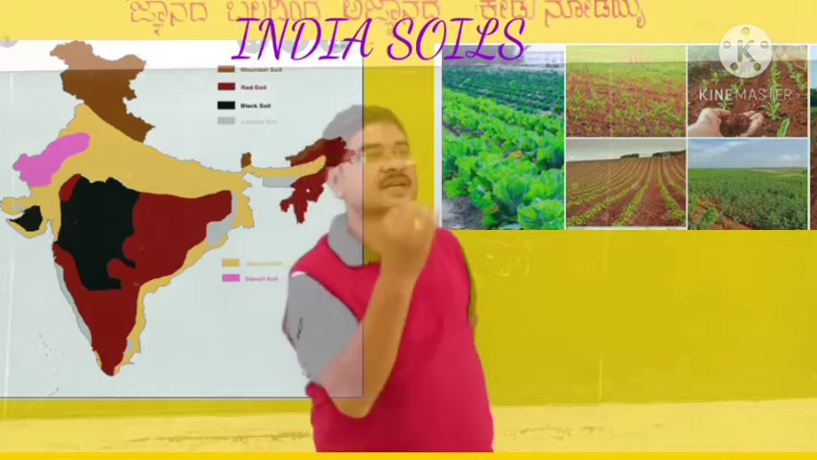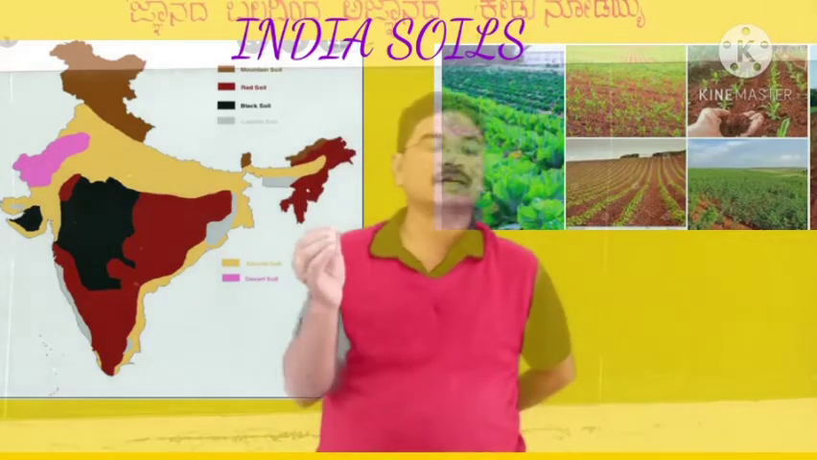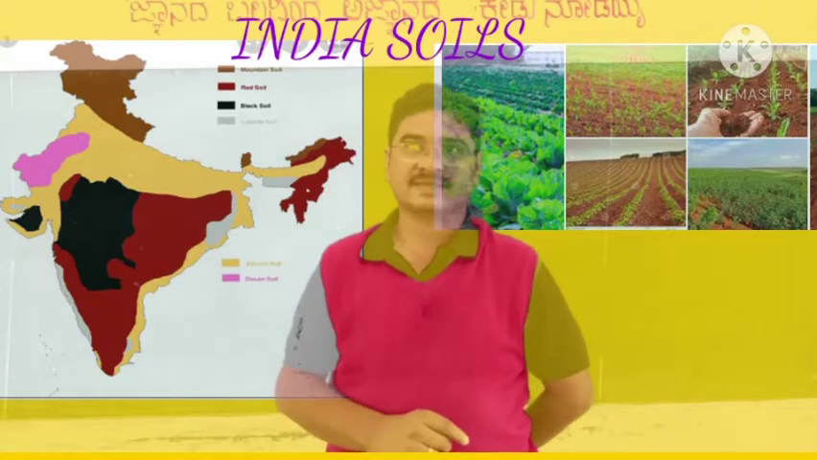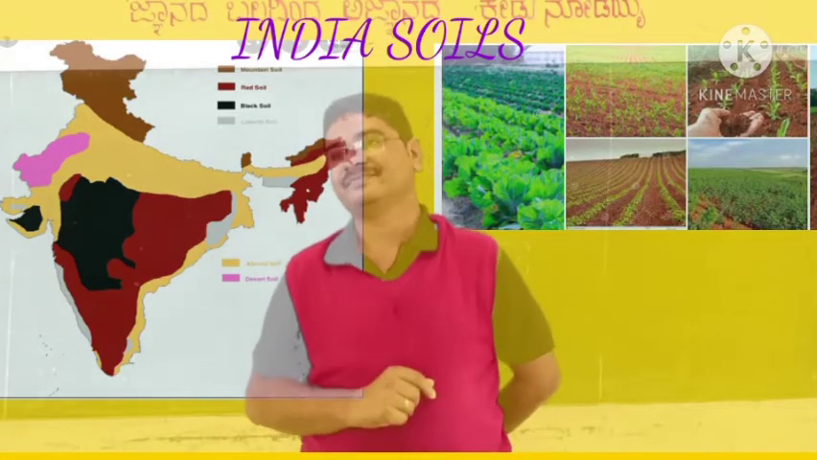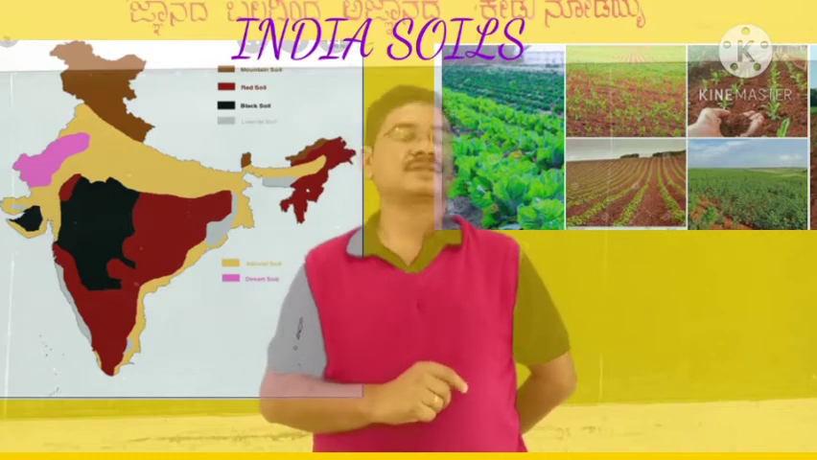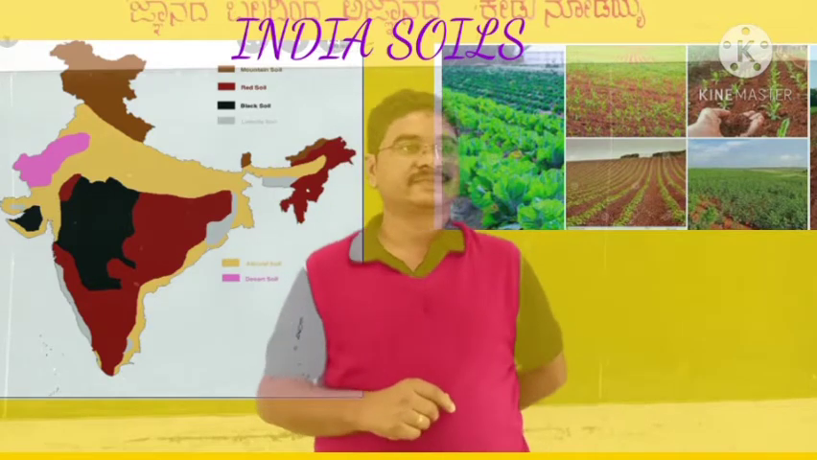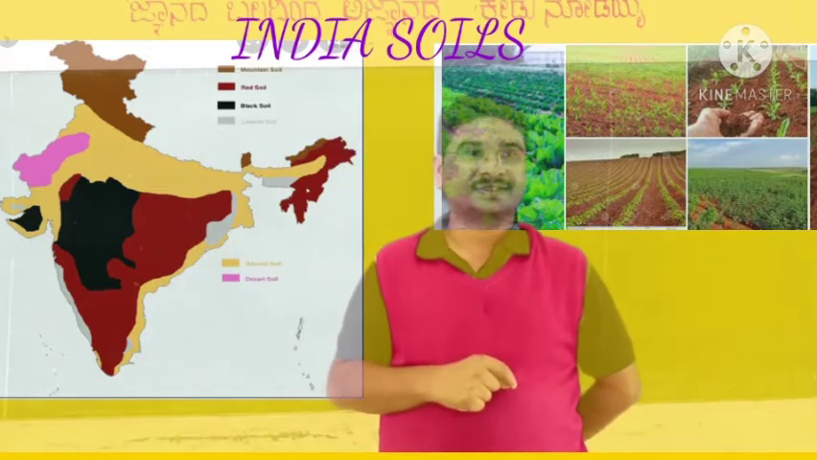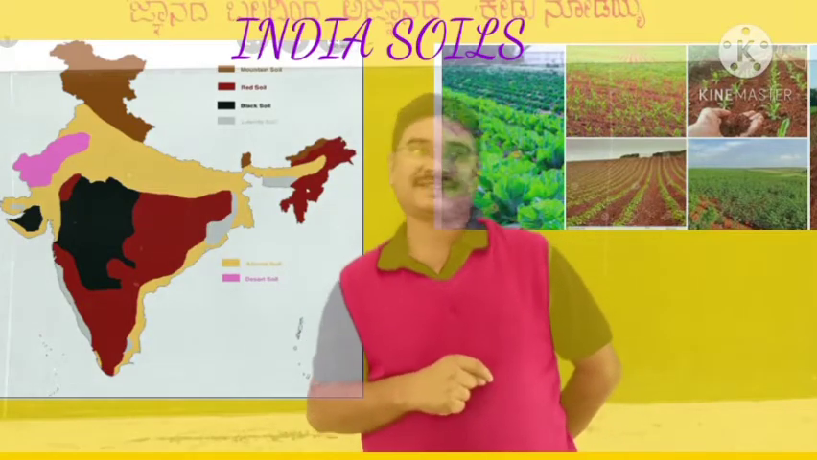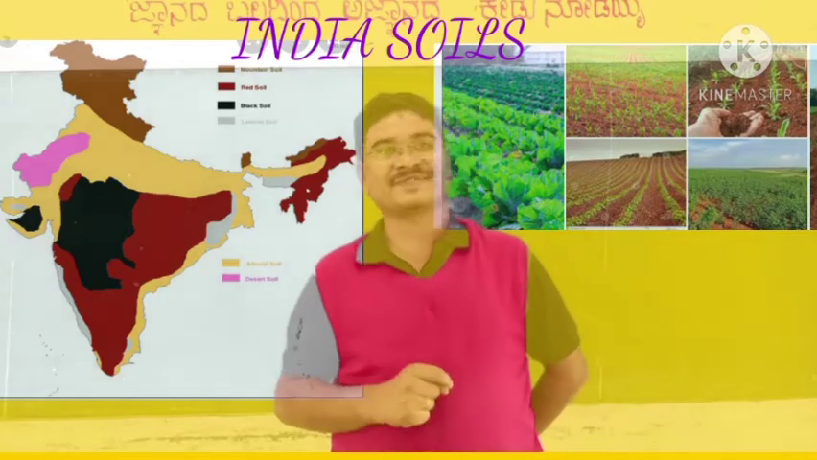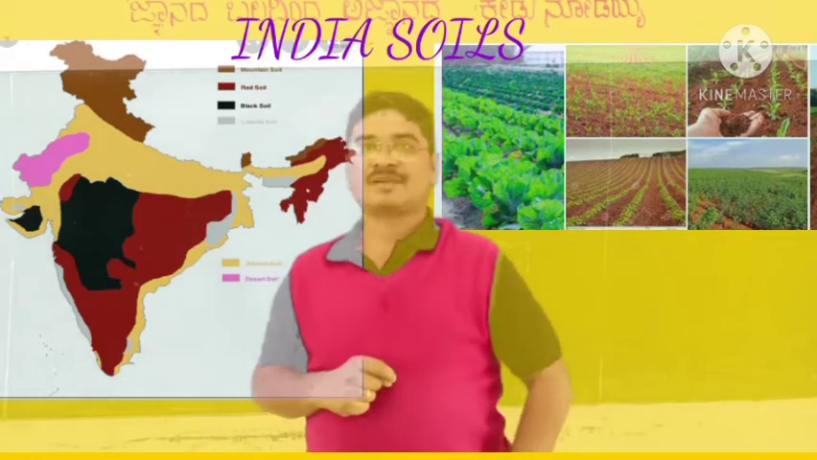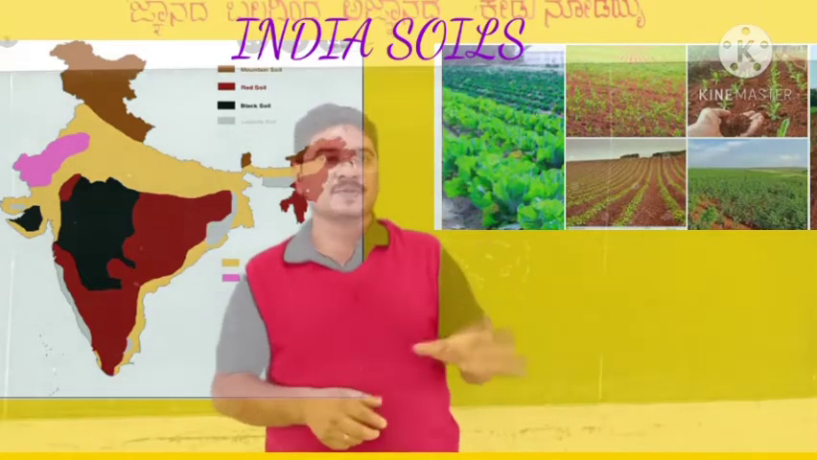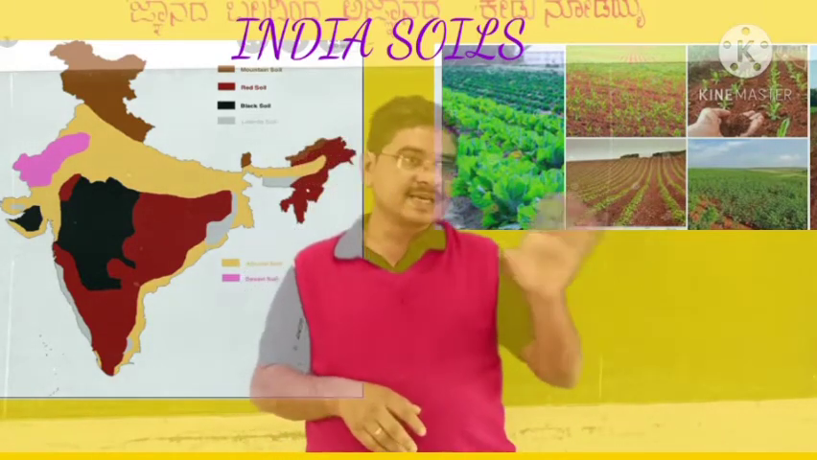Okay, what are the major crops growing in red soil? Let me know. Anybody in the class? Yes, ragi, very good. Millet, nice. Then groundnuts, so good. Tobacco, yes, tobacco is very famous. And potato. These are the major crops grown in red soil.